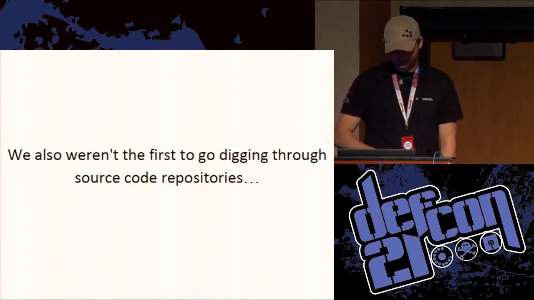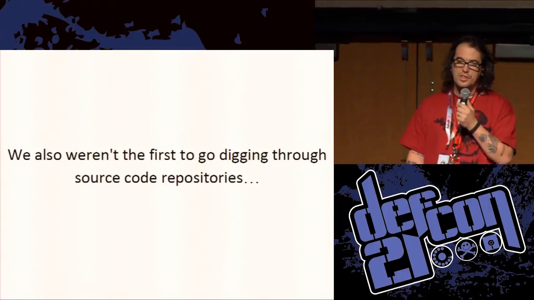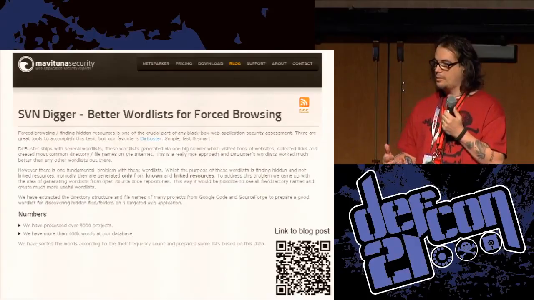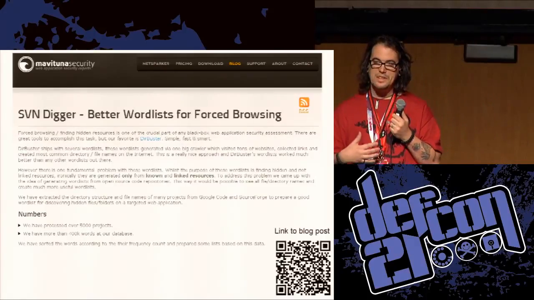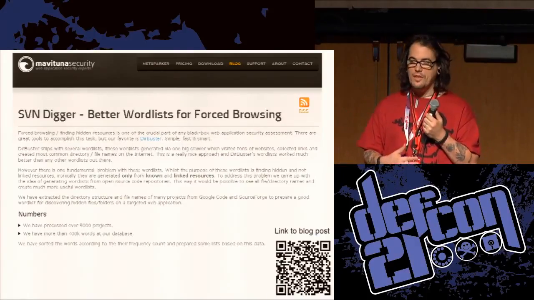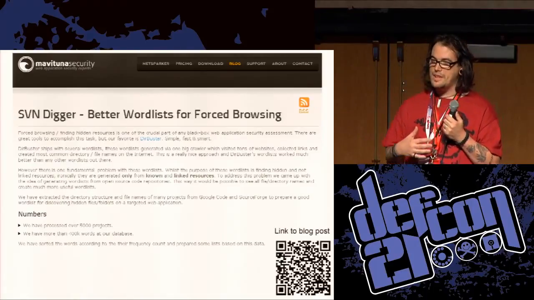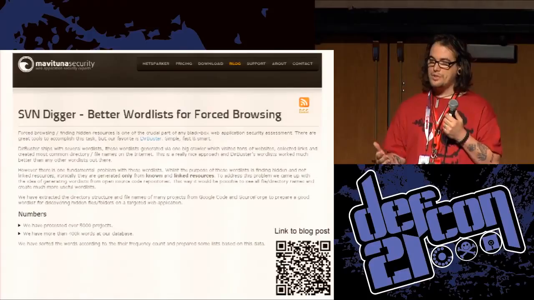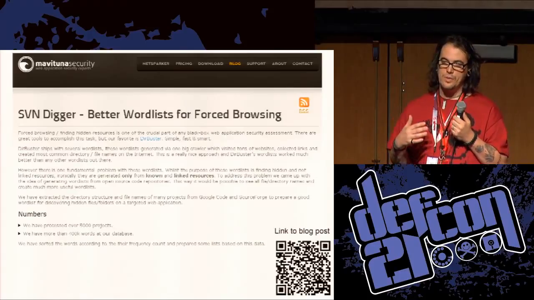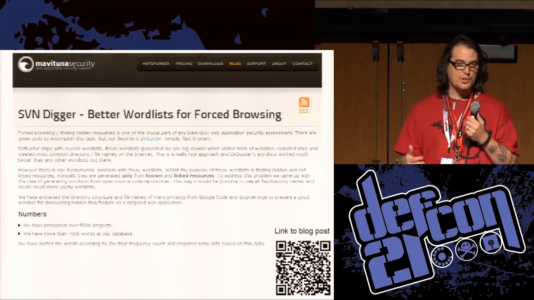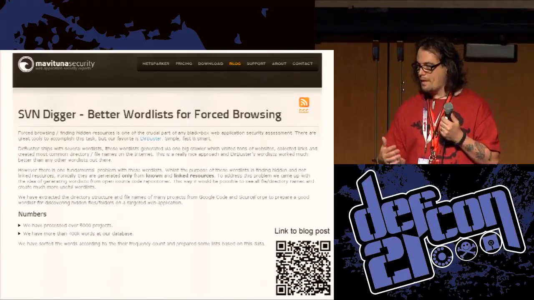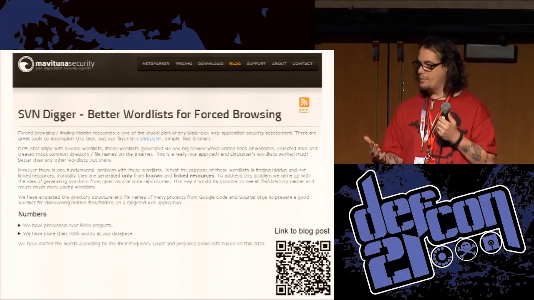So we weren't the first to go digging through source code repositories. Malvatuna Security, they released SVN Digger, where they went through a ton of SVN repositories, looped through, and then published the frequency count of all the files and all the directories that they found and pulled down from, I forget exactly where they pulled them down from.